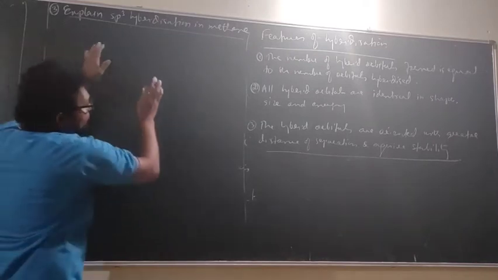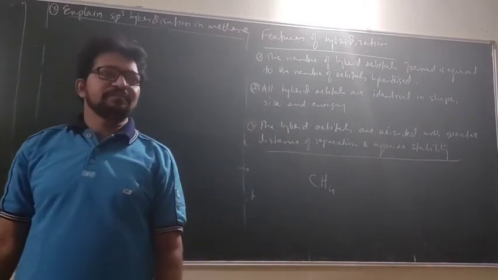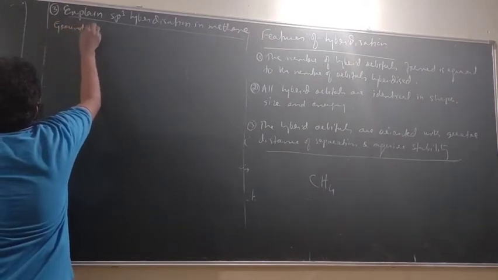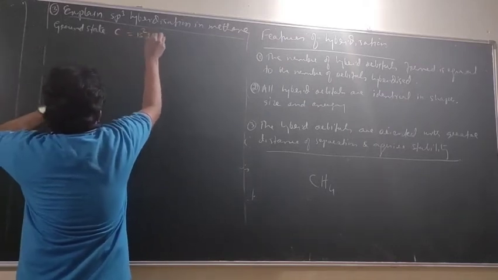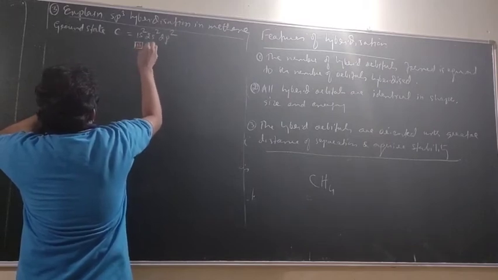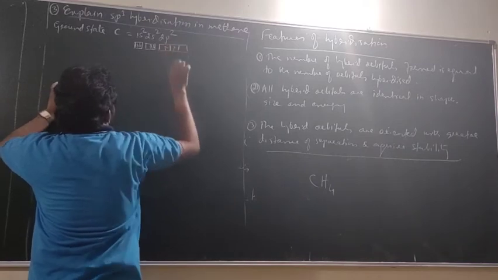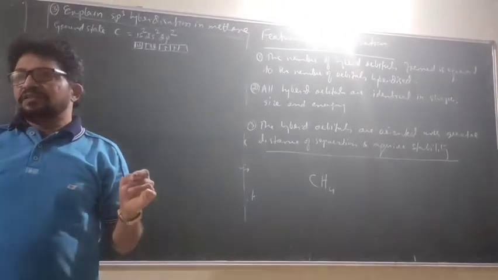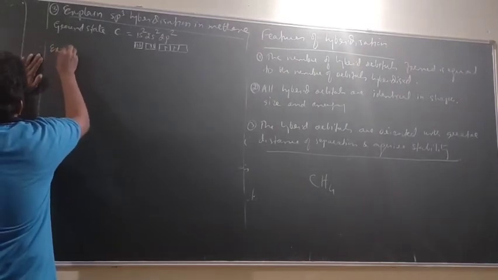Carbon, correct? Methane, you know what is the structure? What is the formula of methane? CH4. Okay. Now carbon, ground state. It is 1s2, 2s2, 2p2. So with this, it is not possible to form 4 bonds. Tetravalence is not possible to fulfill. Then, what is this?